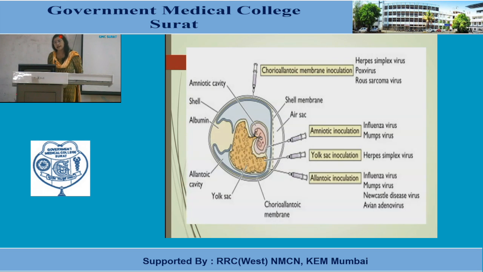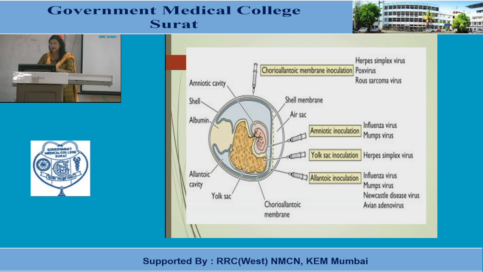So next is the egg inoculation. The egg is also a living thing. So egg we can use for virus inoculation and virus will multiply inside it. So there are different sites in the egg which can be used for viral culture. First is the chorioallantoic membrane, then amniotic membrane, yolk sac and allantoic membrane. Okay, so amniotic cavity, yolk sac, allantoic membrane and chorioallantoic membrane.